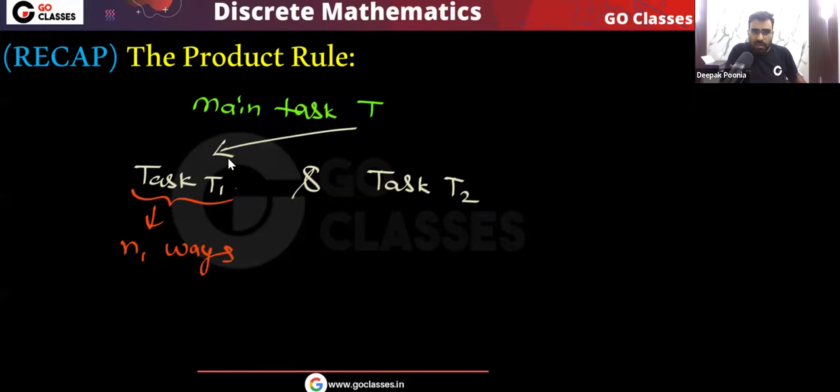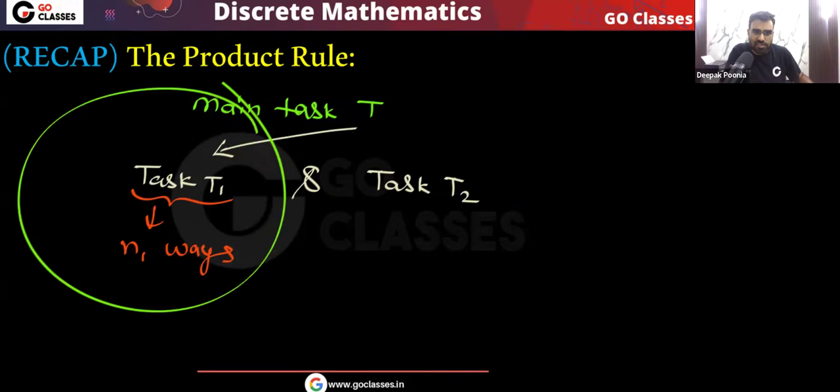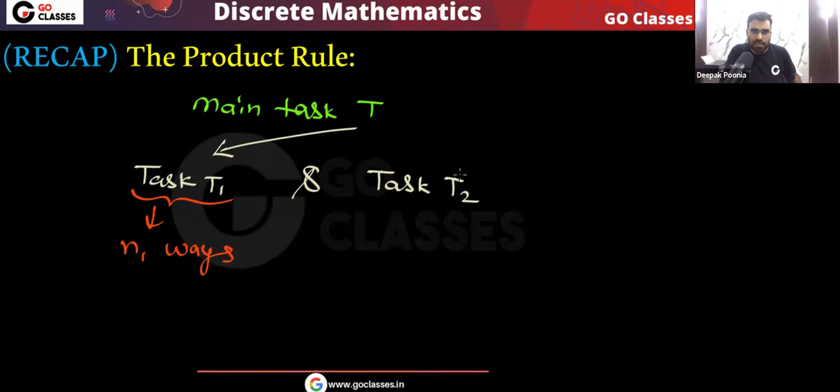Once we have done the task T1 in any way possible, because there are n1 ways to do this task T1, once this task T1 is done in any way, then there are n2 ways to complete the task T2.